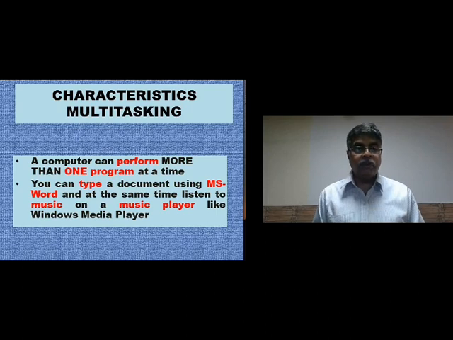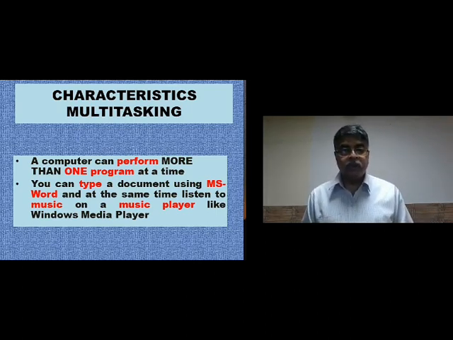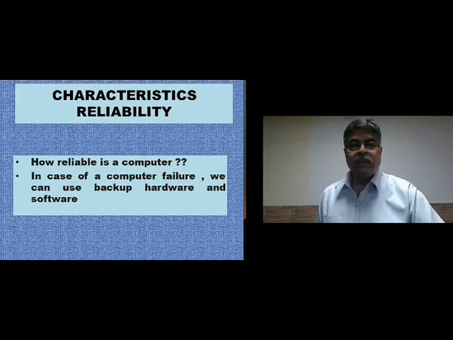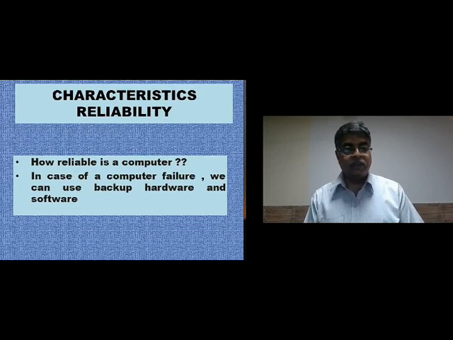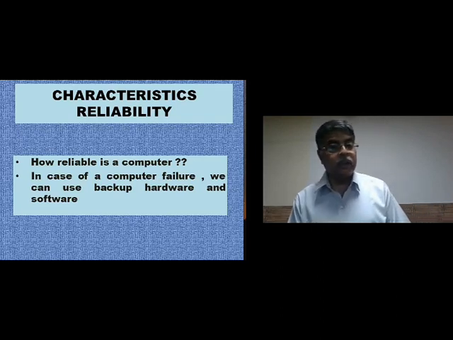But the computer is designed in such a way that at least certain programs it can do work together. You can type a document using MS Word and at the same time listen to music in a music player like Windows Media Player. And the last characteristic we'll talk about is reliability. How reliable is a computer? Can you depend on a computer? What if the data is lost?